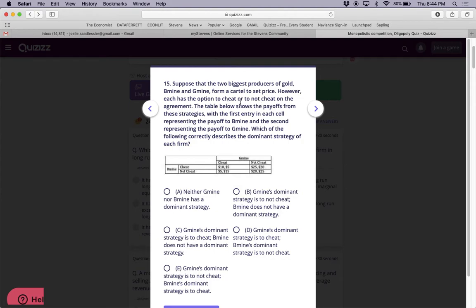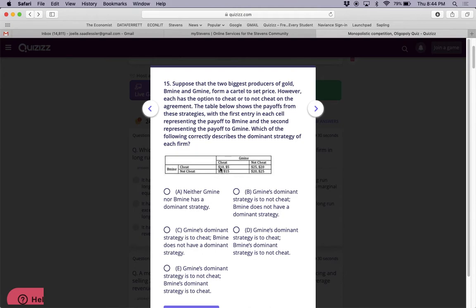The table below shows the payoffs from these strategies, with the first entry in each cell representing the payoff to B mine, and the second entry in each cell representing the payoff to G mine. Which of the following correctly describes the dominant strategy for each firm?